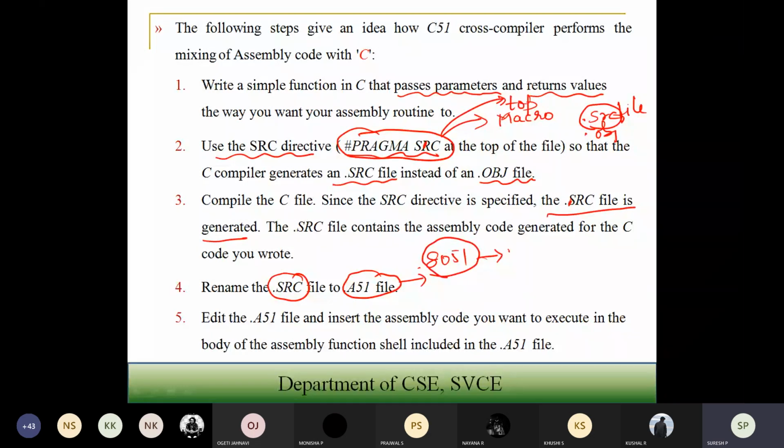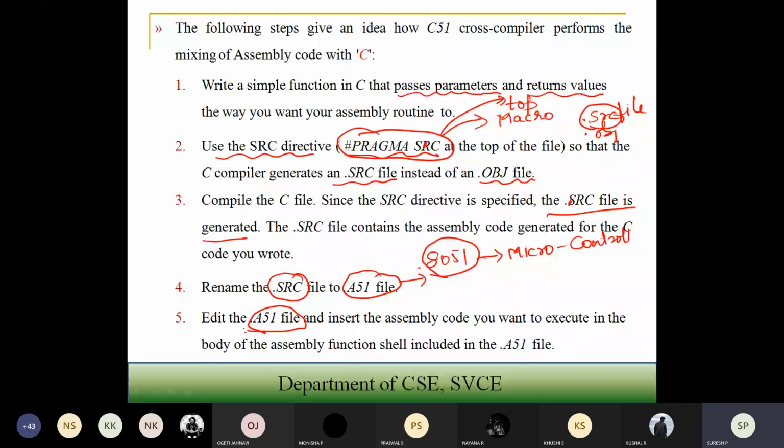Now I have to edit the .a51 file and insert the assembly code. The C code is already converted to assembly code, so if I want to insert some assembly code, I edit that file and insert the code you want to execute in the body of the assembly functions.